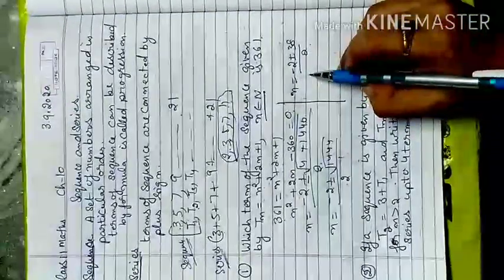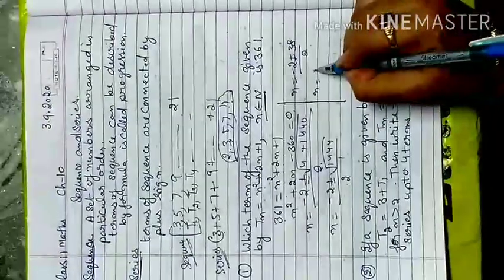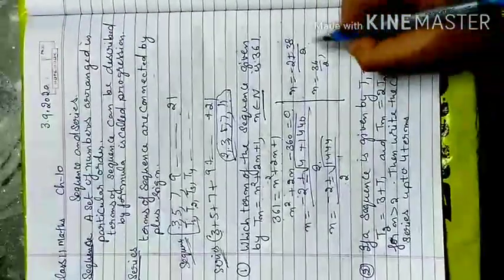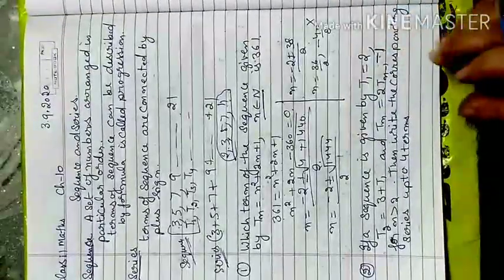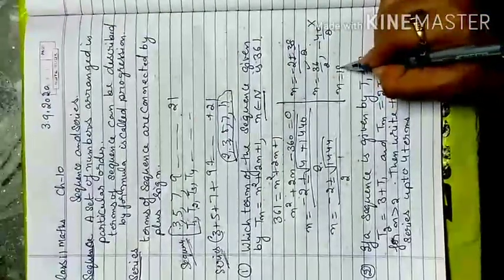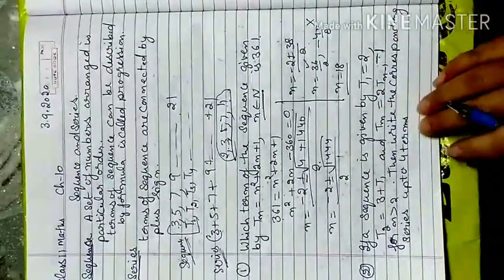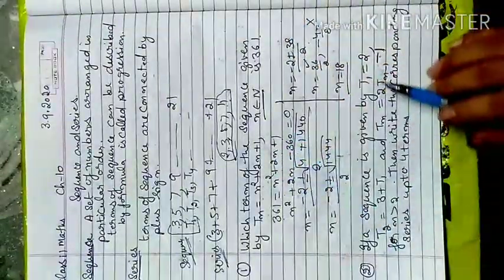So you got two values. One you consider as positive, the other as negative. When you consider positive, your value is 36 by 2, and the negative value is minus 40 by 2. The negative value does not come under natural numbers. So we will consider n is equal to 18. That means in the sequence, the 18th term value is 361 according to this formula.